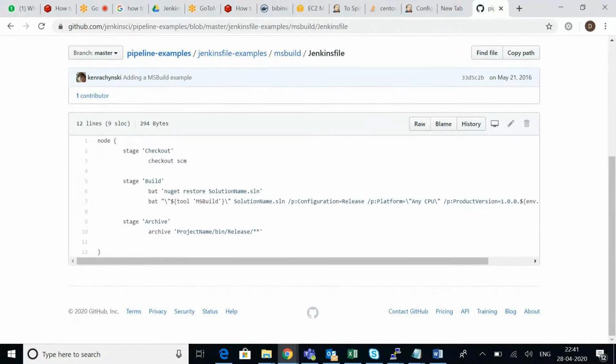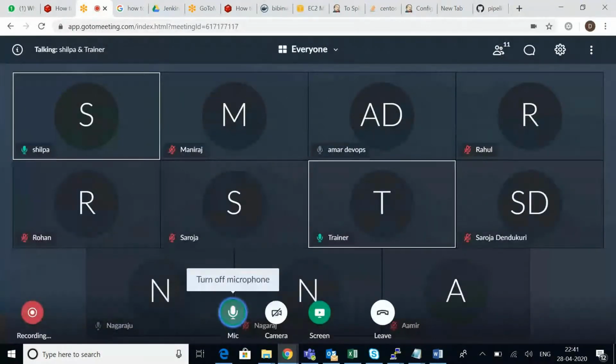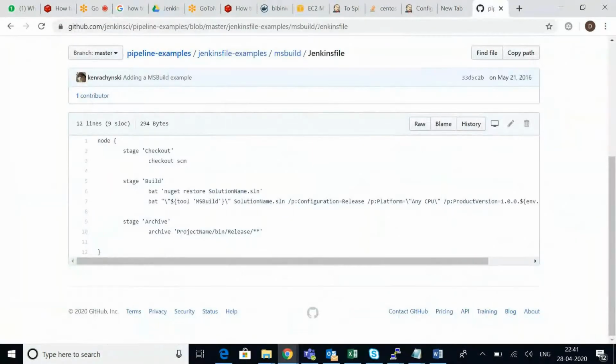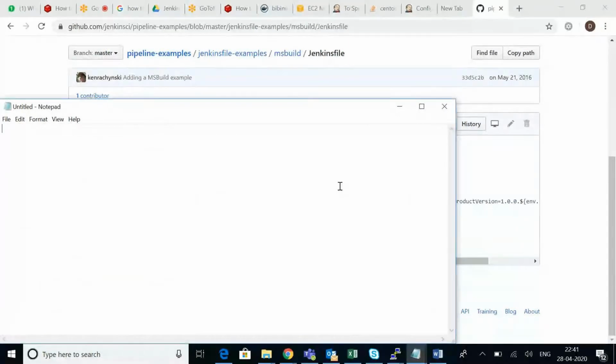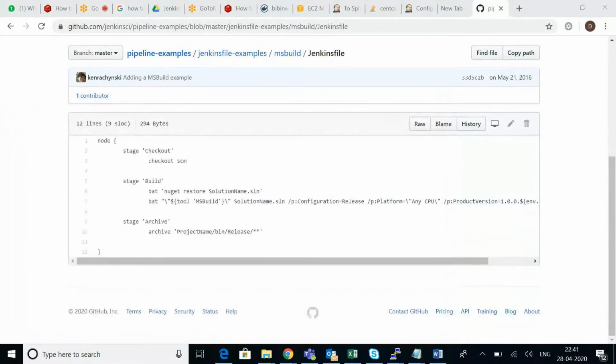Guys, one more thing. You can try Jenkins installation on a Windows machine also. Can you take it as a task? How to install the Jenkins master, the Jenkins application, on a Windows machine. Not only this one, try to install every tool on Windows also, like Ansible, Docker, Jenkins, Maven, Sonar, Nexus. That is also one of the best practices if you have time. Okay, now come back. We'll go with another pipeline.